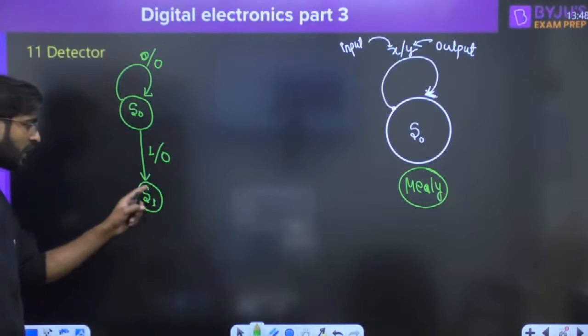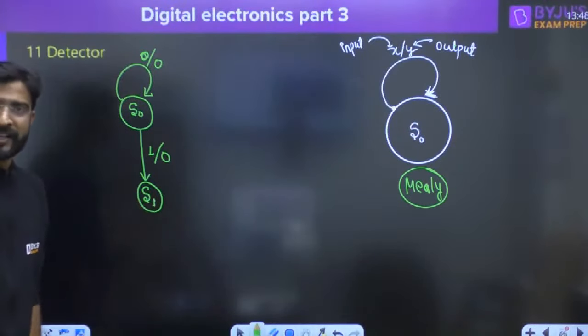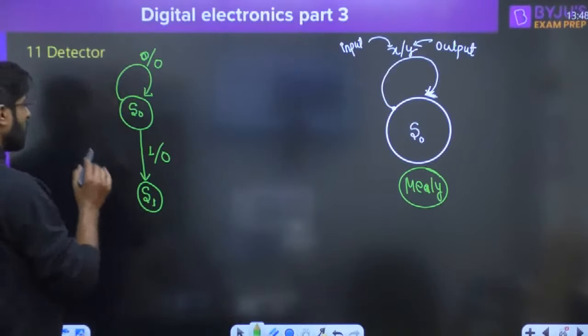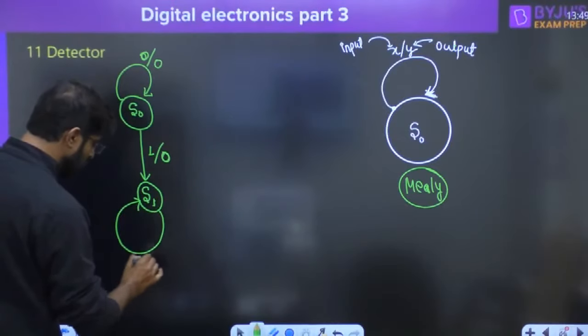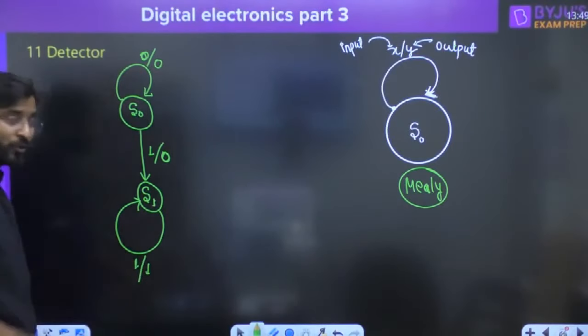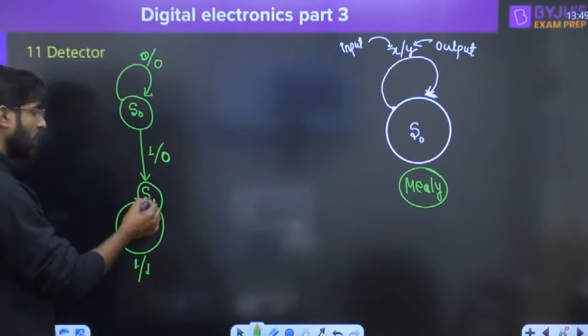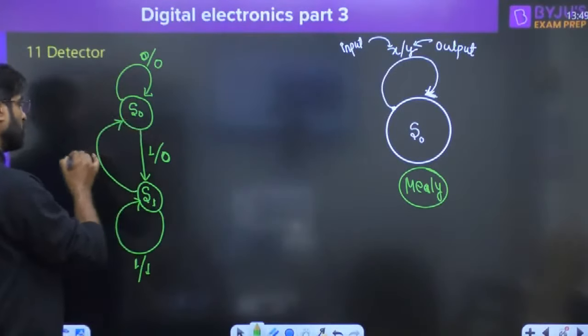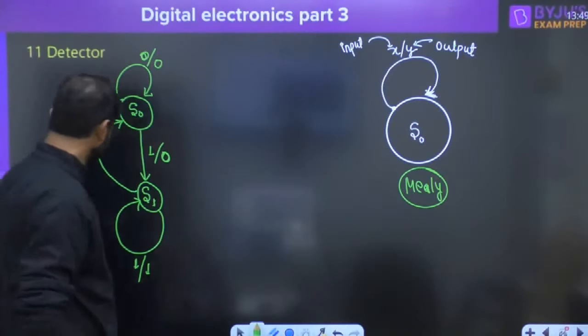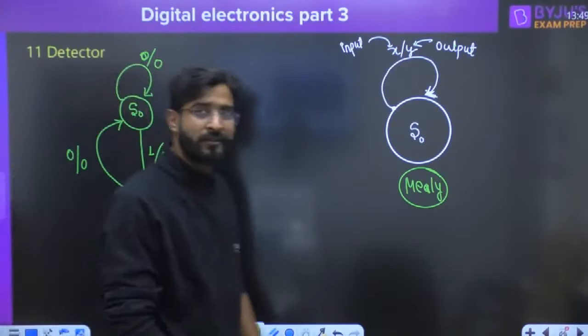It means you will reach S1 when a single 1 is given to you. Now if anybody applies 1 again, you have to maintain on this, and since two 1s are there, the output is going to be high. But what happens when you are at S1 and anybody provides 0? The sequence is going to be broken, and we have to start it again.